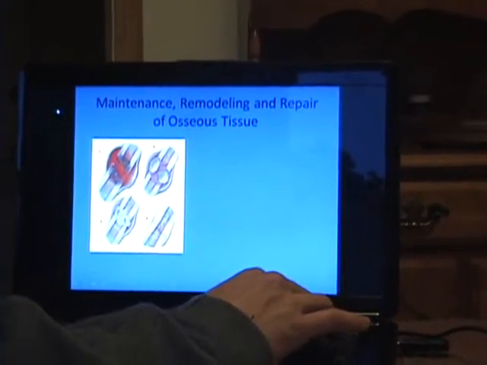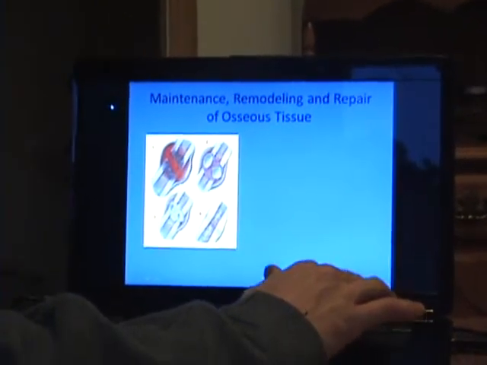Okay, maintenance, remodeling, and repair of osseous tissue. Remodeling of bones. Bones are hard, and they're hard to break. But even though they can still change under certain pressure and circumstances, like if you're new to weightlifting, your compact bone will get thicker and change in response to the stress. And it does the opposite if you don't use it.